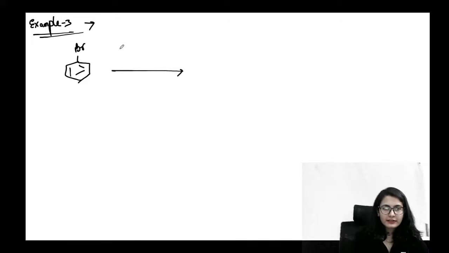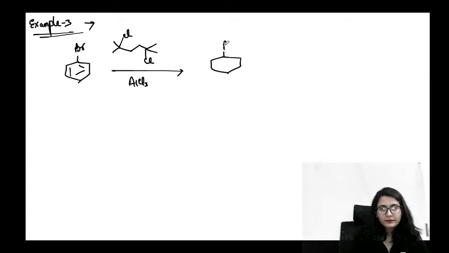Okay, and in this molecule I am adding AlCl3. So guys, this particular molecule gives us this product.